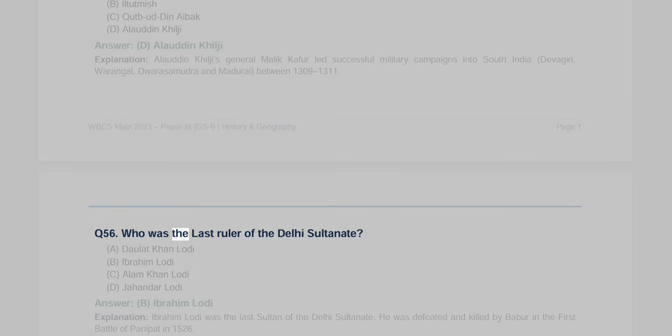Q56. Who was the last ruler of the Delhi Sultanate? A. Daulat Khan Lodi. B. Ibrahim Lodi. C. Alam Khan Lodi. D. Jahandar Lodi. Answer: B. Ibrahim Lodi. Explanation: Ibrahim Lodi was the last sultan of the Delhi Sultanate. He was defeated and killed by Babur in the First Battle of Panipat in 1526.